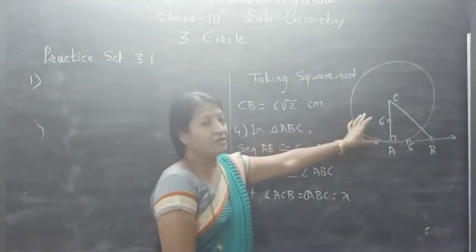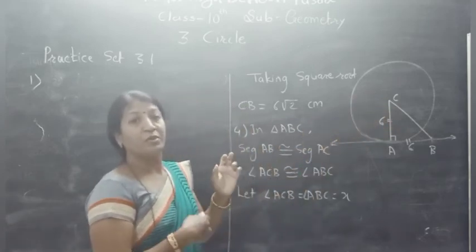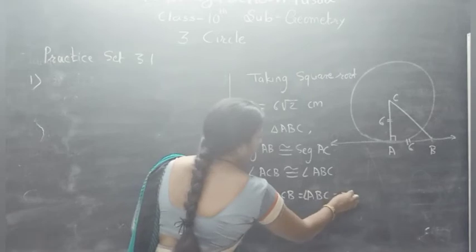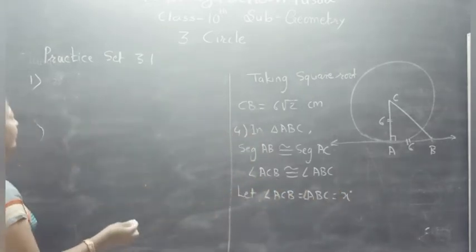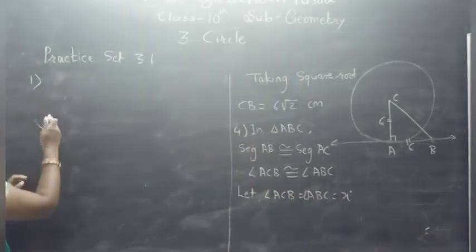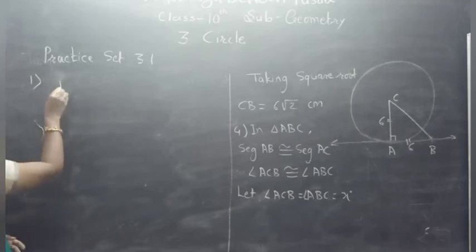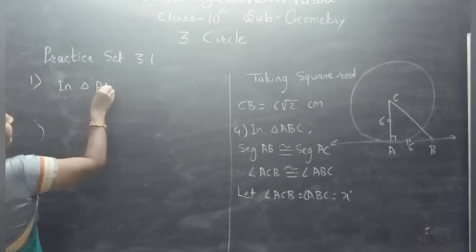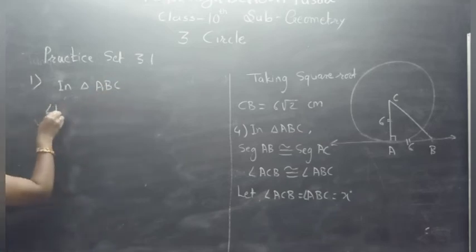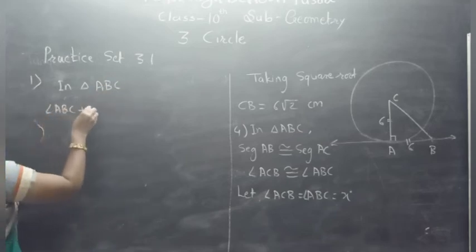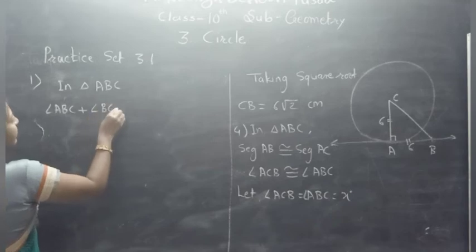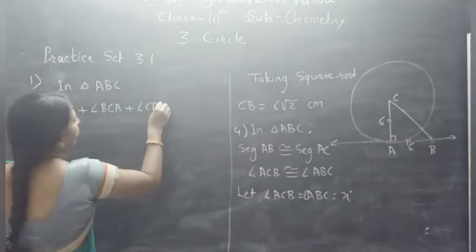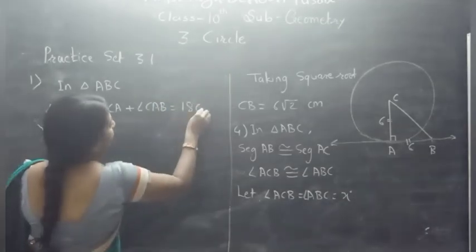You can also go by the isosceles triangle theorem, in which you have to give more statements, or else in this way, by considering x as the measure, you can find the measure of angle B. Now in triangle ABC, angle ABC plus angle BCA plus angle CAB is equal to 180.